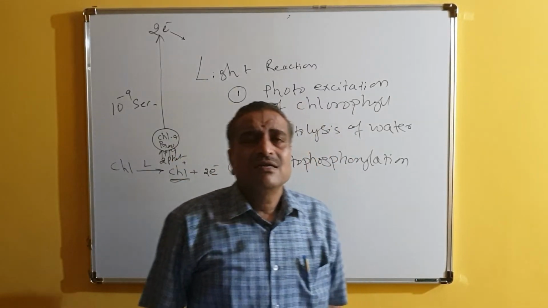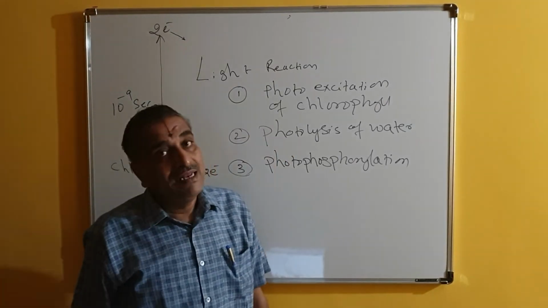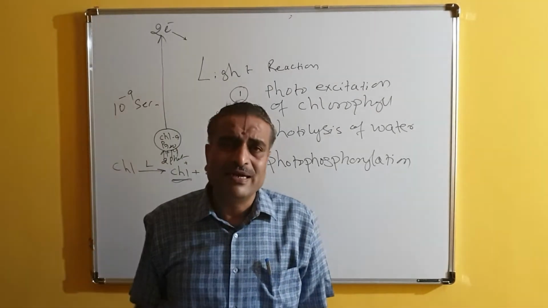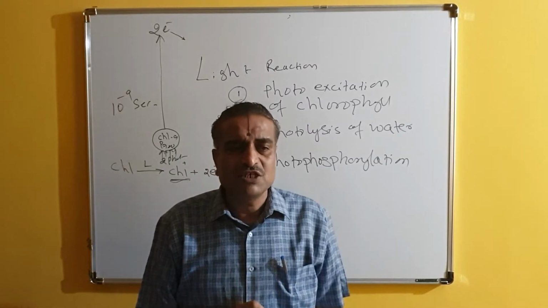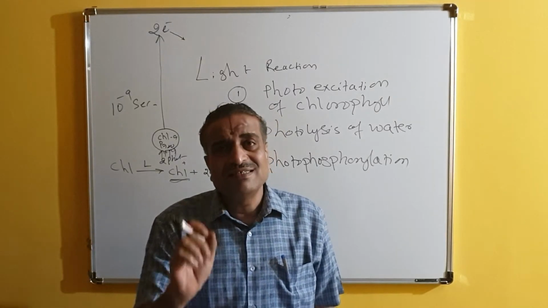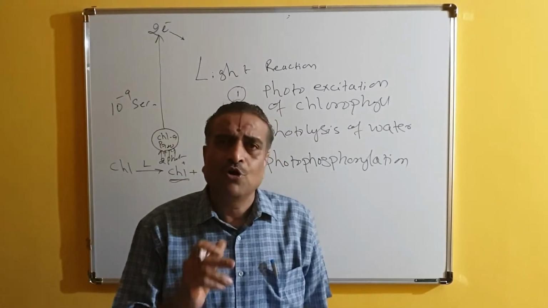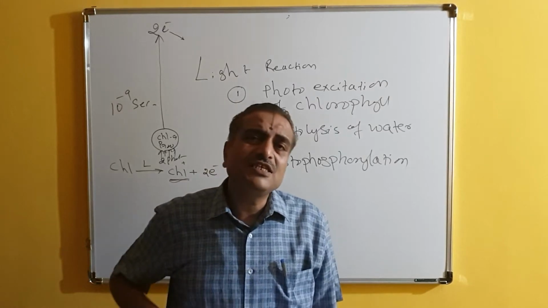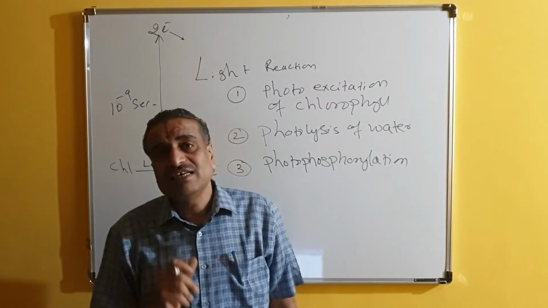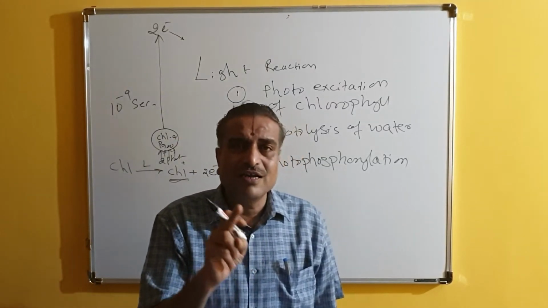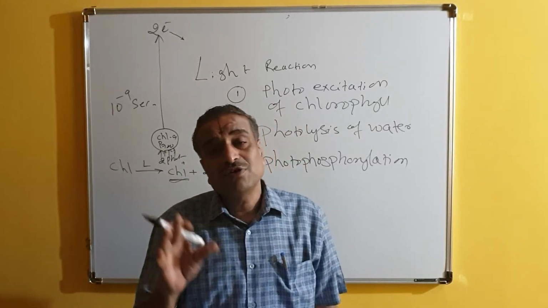And the next thing is the photolysis of water. Van Niel, Robert Hill, they have conducted a series of experiments. In the definition of photosynthesis we have seen that oxygen is released as a byproduct. So oxygen is released as a byproduct, no doubt. But now the question comes, which is the source of oxygen released during photosynthesis? Because in the photosynthetic reaction we are observing water and carbon dioxide both. So carbon dioxide also has oxygen, water also has oxygen.